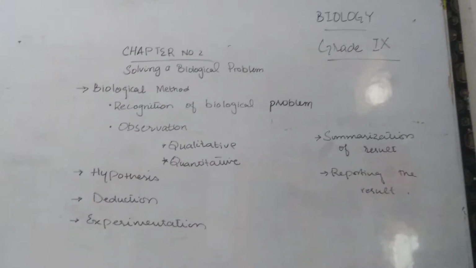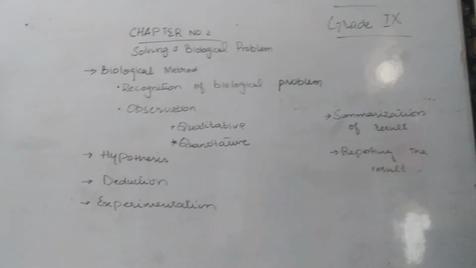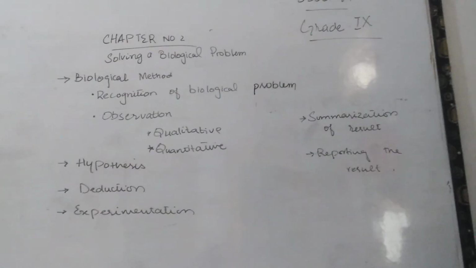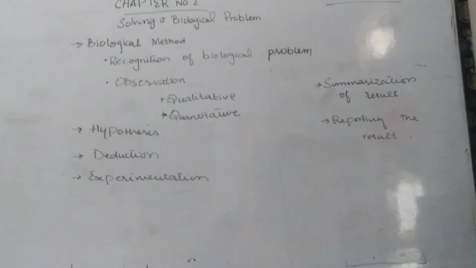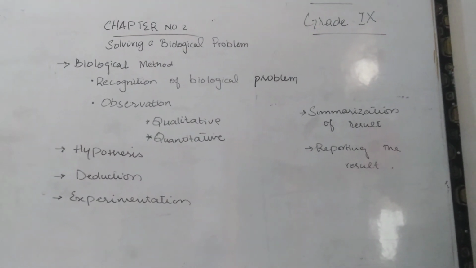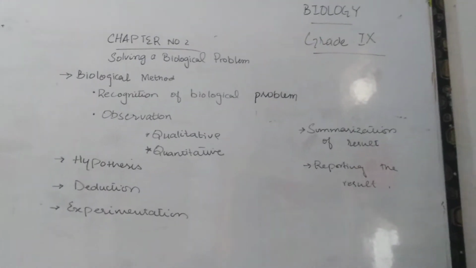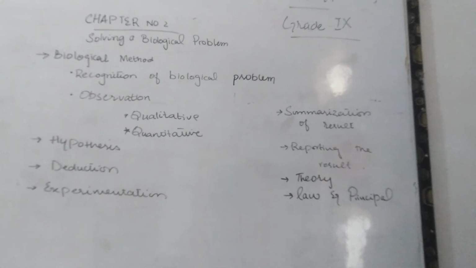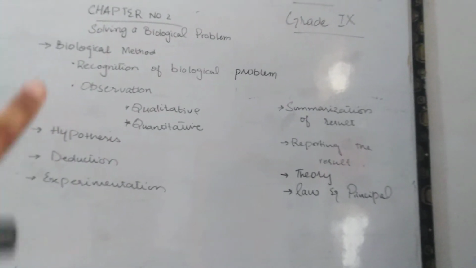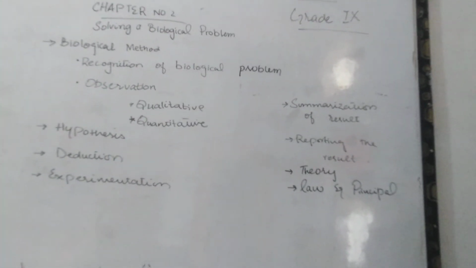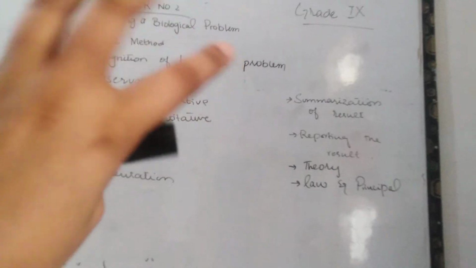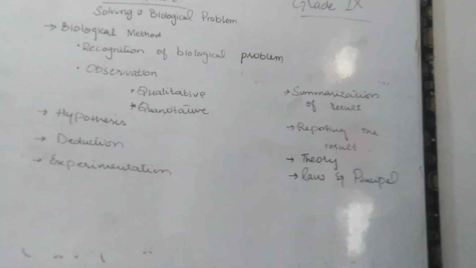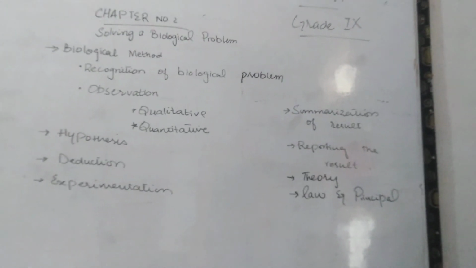After the summarization, the reporting, and the proof of its validity, it becomes a theory, law, and principle. When the hypothesis is given repeated exposure to experimentation and is not falsified, it increases biological confidence in the hypothesis, and they will think that it is correct.